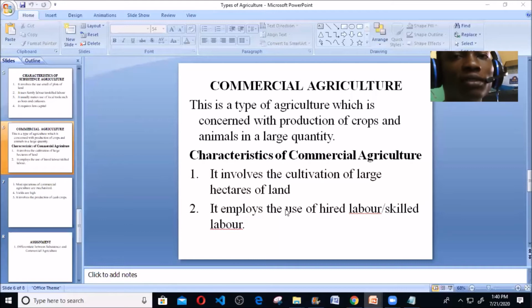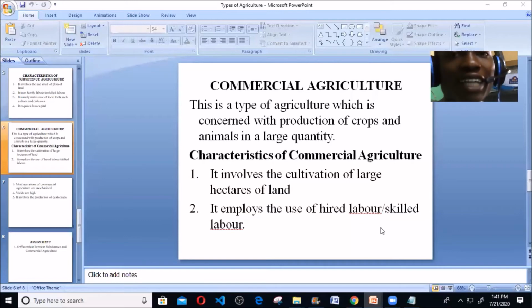So you have to cultivate large acres of land, unlike the subsistence farming, whereby you are cultivating just a small plot of land. Now, number two says it employs the use of hired laborers, or skilled labor. Remember, in subsistence, we say it employs the use of family labor or unskilled labor. But here it employs the use of hired labor, meaning you hire the laborers, the professionals, to come and work on your farmland. That's what's called skilled labor. Now you are employing those who are professionals in this aspect, be it planting of crops, be it animal rearing.